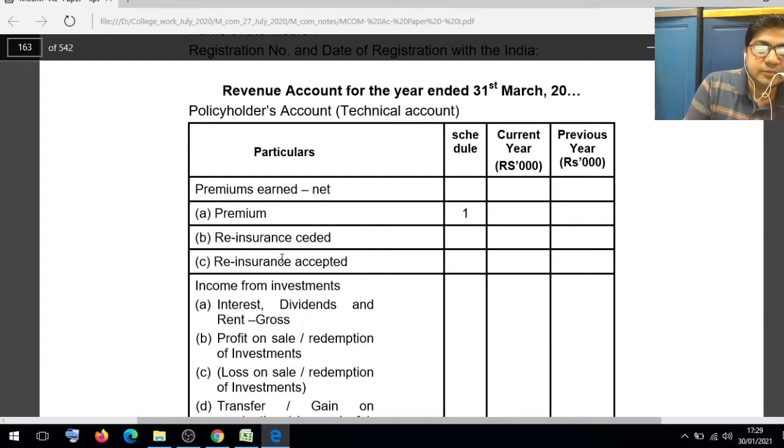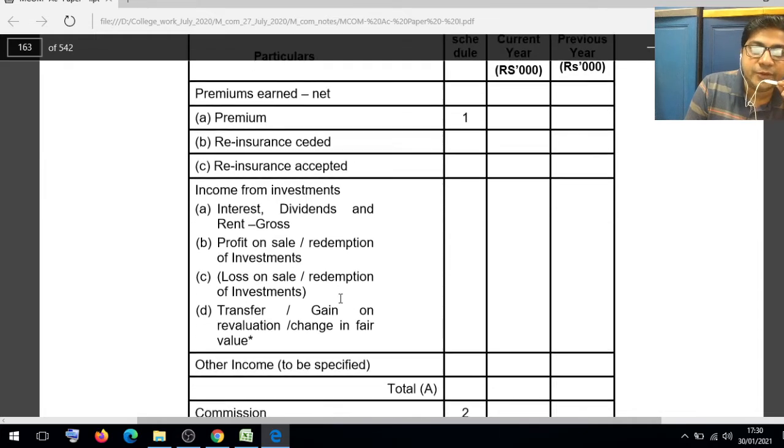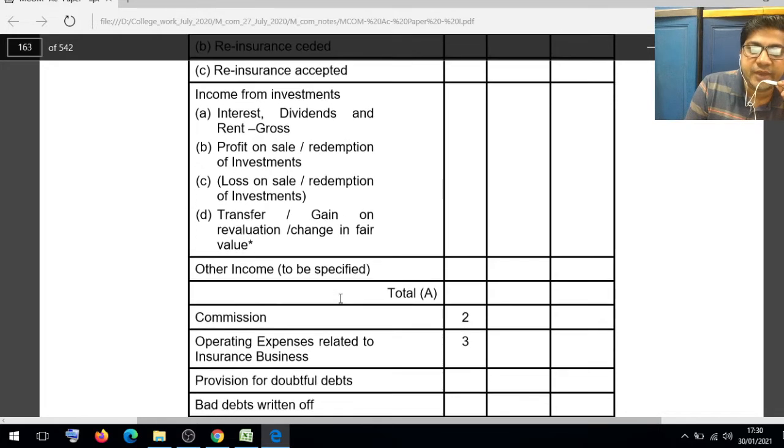The premium, reinsurance ceded, reinsurance accepted, income from investments, for example interest, dividend and rent, gross profit on sale or redemption of investments, loss on sale or redemption of investments, transfer, gain on revaluation and changes in fair value, other income to be specified.